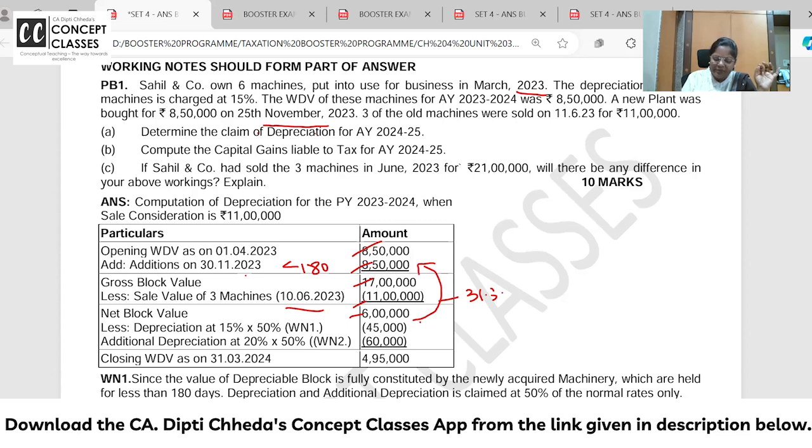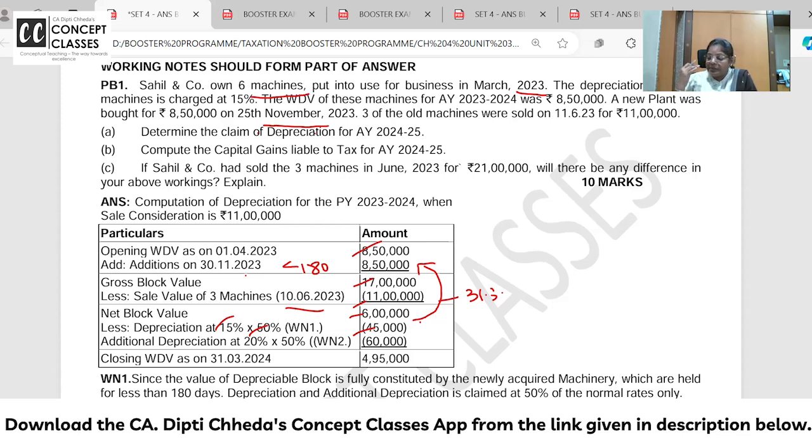Are you all with me? 6 lakhs is representing the latest asset which is used for less than 180 days. So on 6 lakhs, 15% and 50% of it, 45,000, we will charge the depreciation. Next is additional depreciation because he is owning the machine and it is a manufacturing SSE.